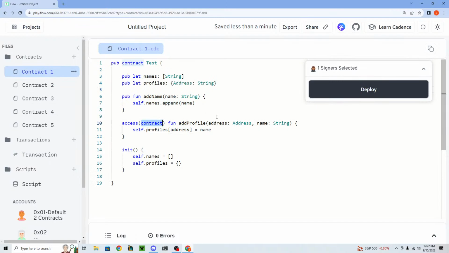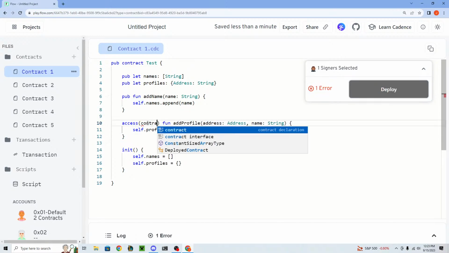We can also put access(account). This is a bit more complicated, but it means that this function can only be called within other contracts in the same account. In Cadence, you can deploy multiple contracts to one account, so any contracts inside the same account can access it. And you can also say access(self). Access self is the most strict, and this is saying that this can only be accessed within the current context of where this is defined. Because this is defined at the contract level, it essentially acts the same as access contract.